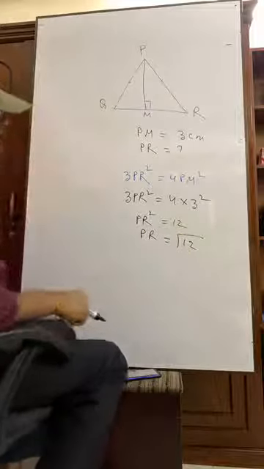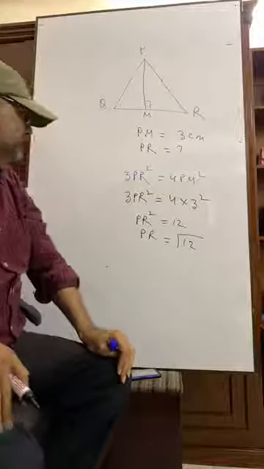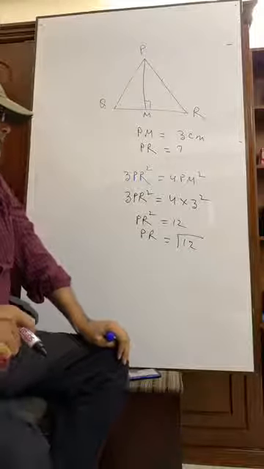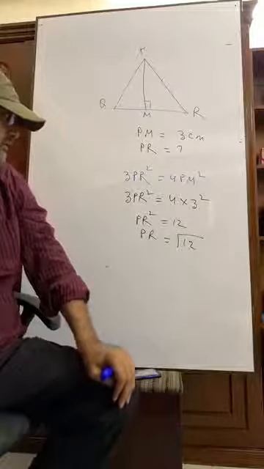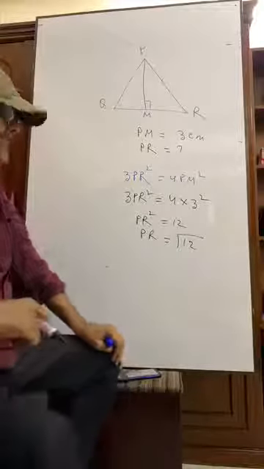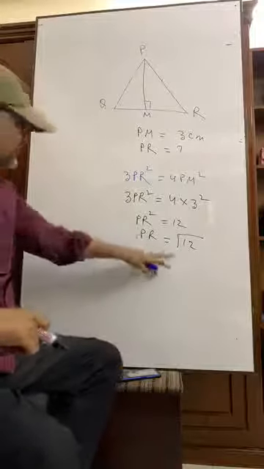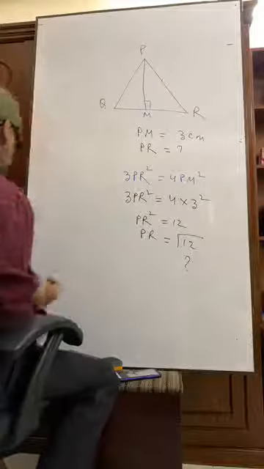Now with the calculator, it is about 3.7 something like that. PR equals root over 12. So with the help of calculator you can get it.